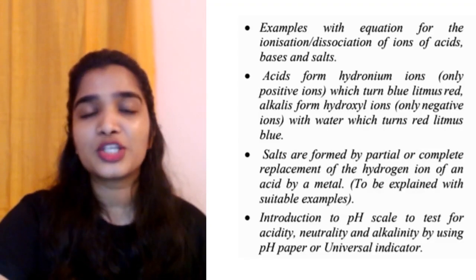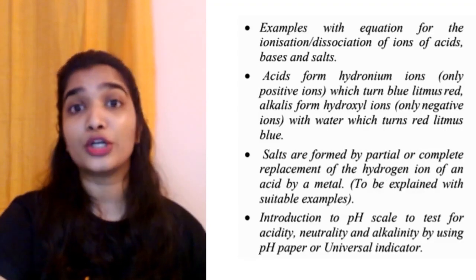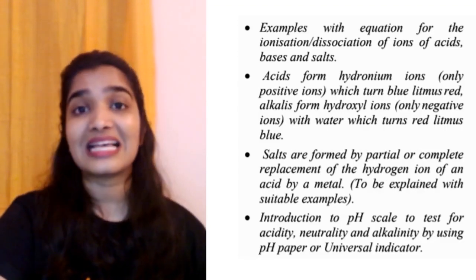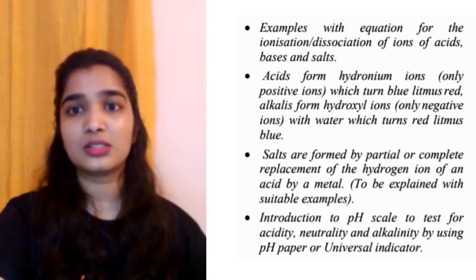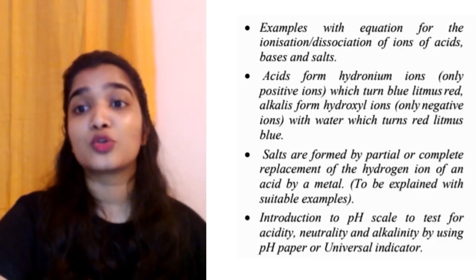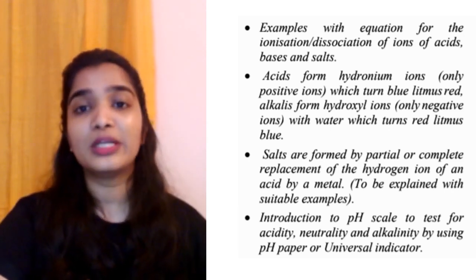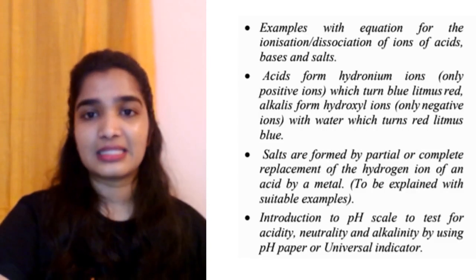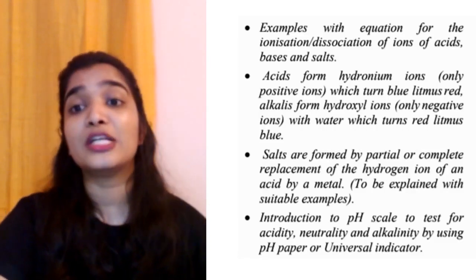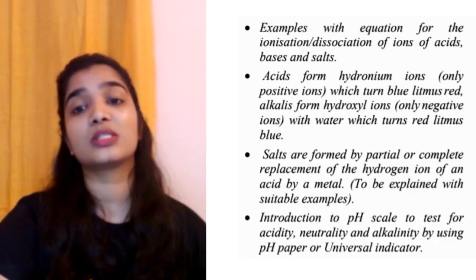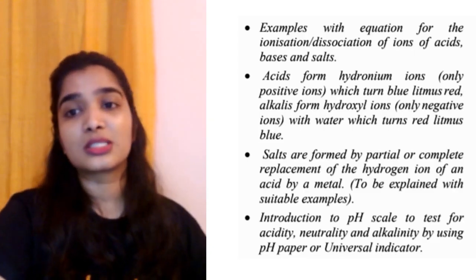Examples with equation for the ionization or dissociation of ions, acids, bases and salts. Acids form hydronium ions, only the positive H3O+, which turns blue litmus paper red.